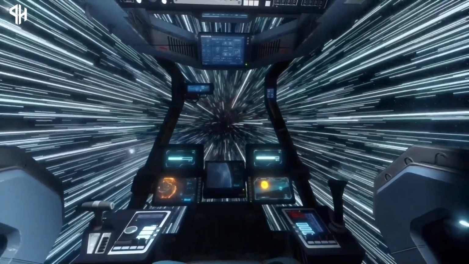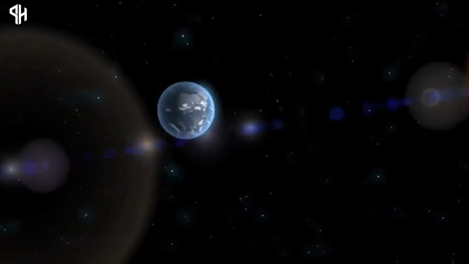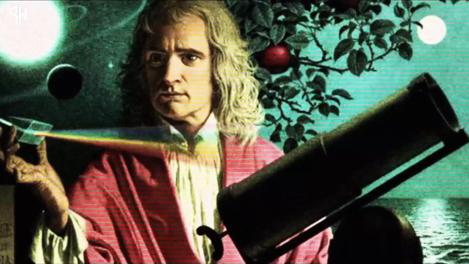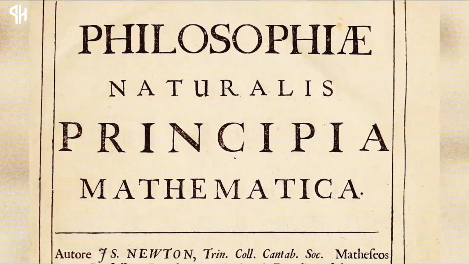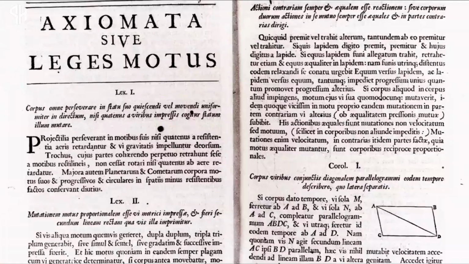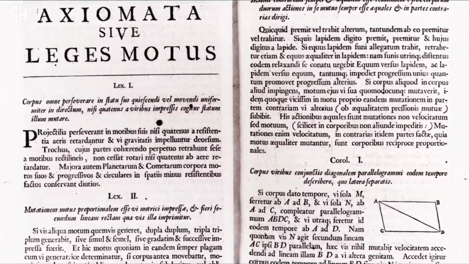To understand Einstein's groundbreaking theories, it's crucial to first delve into the foundational work laid by Sir Isaac Newton, the renowned classical physicist. Newton's seminal work, Mathematical Principles of Natural Philosophy, published in 1687, introduced his three laws of motion and the law of gravity.